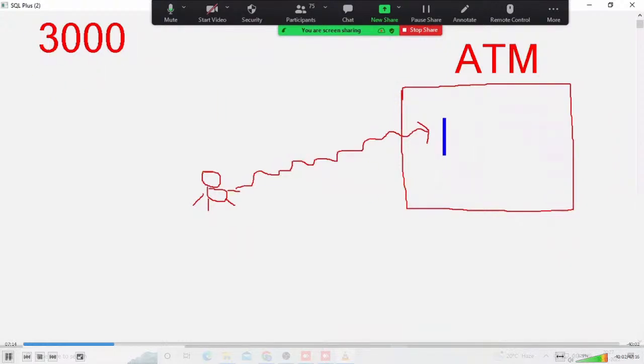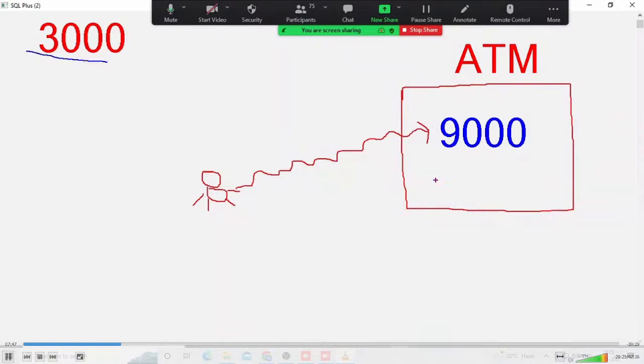Whenever I'm inserting the ATM card, after that it will ask for the amount to enter. In that case, maybe unfortunately, I mentally decided to withdraw 9,000 rupees. Now as I try to withdraw 9,000 rupees, am I getting 9,000 rupees? No. Here my balance is 3,000, so how can I get it? Okay, so 9,000 rupees is impossible.